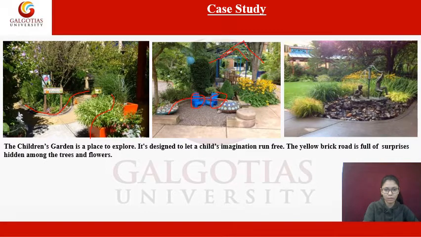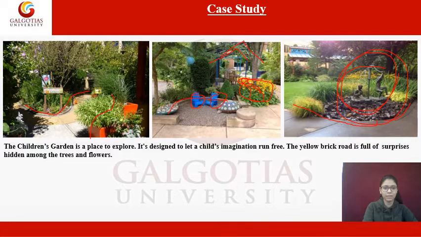These are some colorful shrubs. Then next, see this water body, a kind of water feature in the children's garden. So these children's gardens are places to explore. It is designed especially for the kids, as you can see in the images.